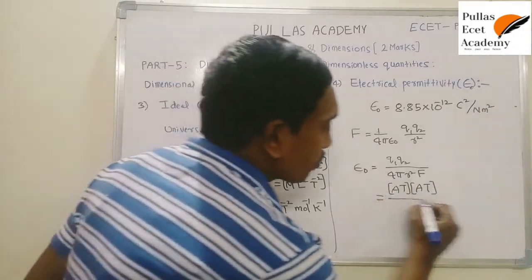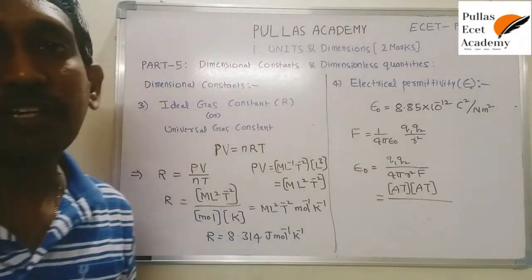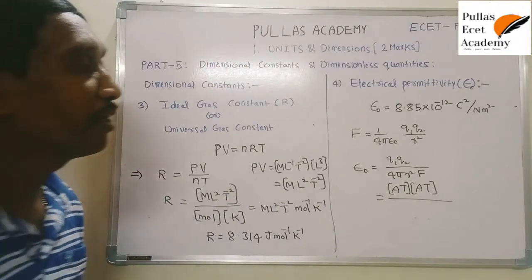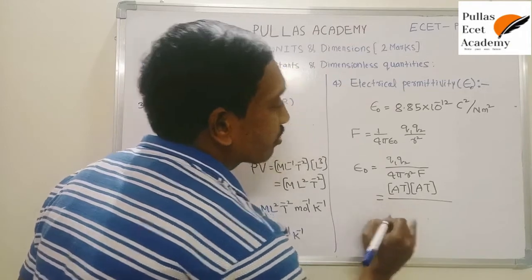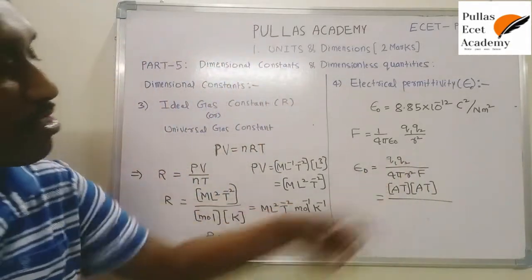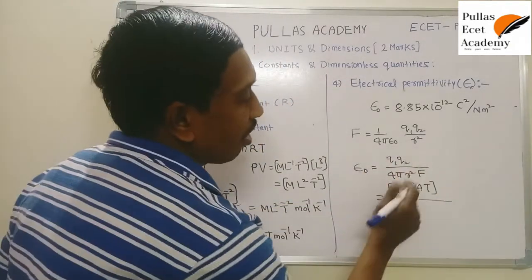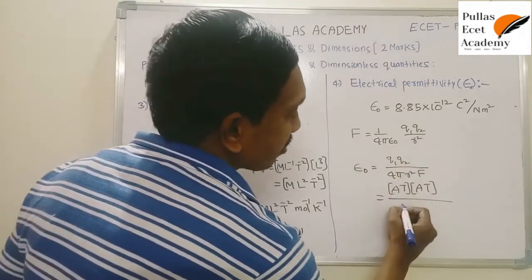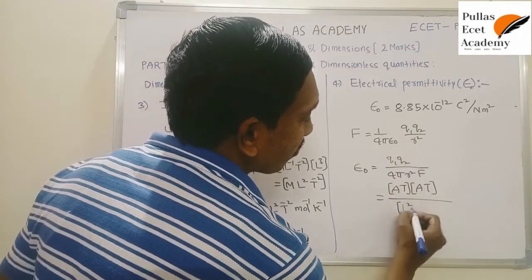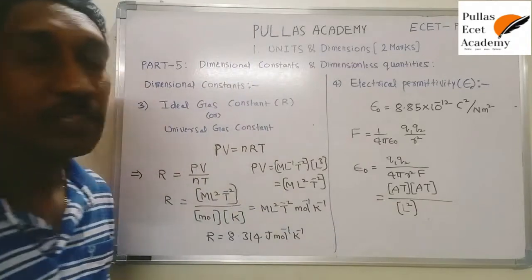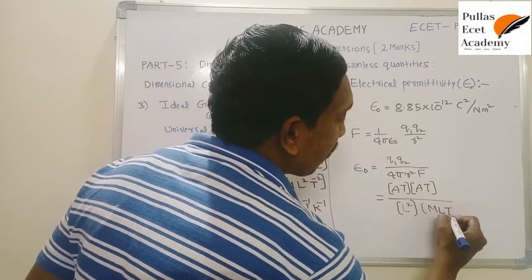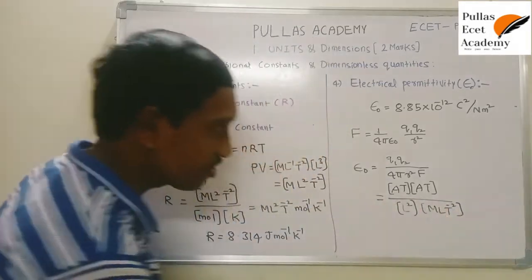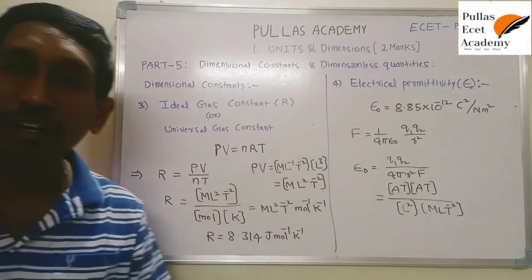Now substitute the dimensions. 4 pi is a constant. There is no dimensional formula for 4 pi. That's why here just writing 1 is enough, or don't write it. There is no problem. So here R square. R is the distance here. So the dimensional formula of distance is L. That means you get L square. Here F stands for force. The dimensional formula of force is M L T power minus 2. This is the dimensional formula of epsilon naught.